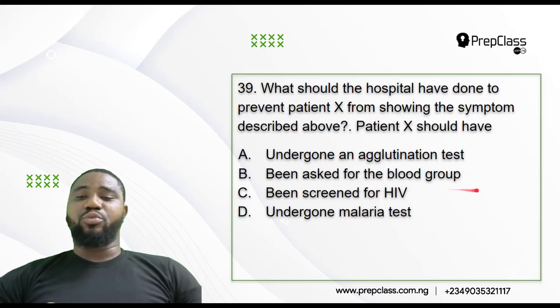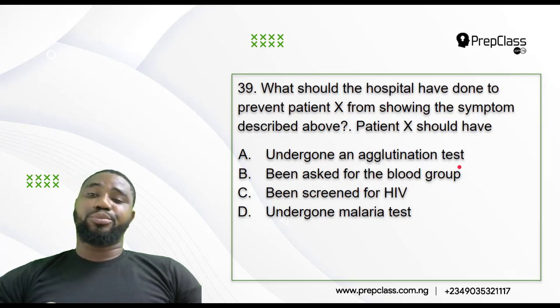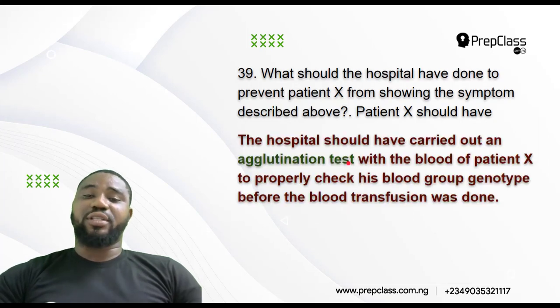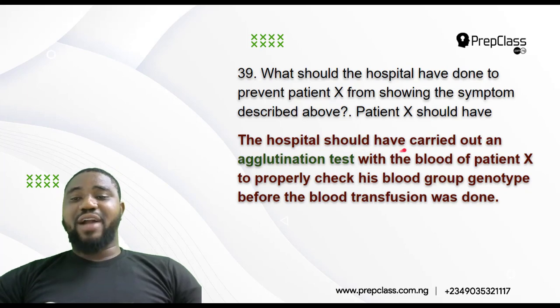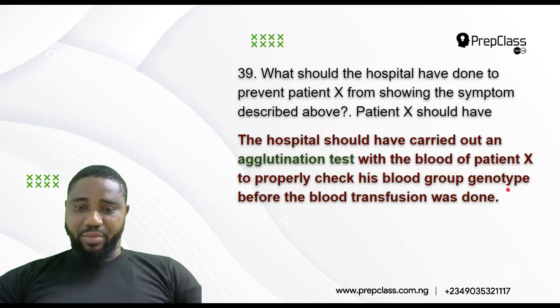Being asked his blood group. He may not even know his blood group. So there's no need asking. So the best thing is for you to undergo an agglutination test. So the hospital should have carried out an agglutination test with the blood of patient X to properly check his blood group genotype before the blood transfusion was done.